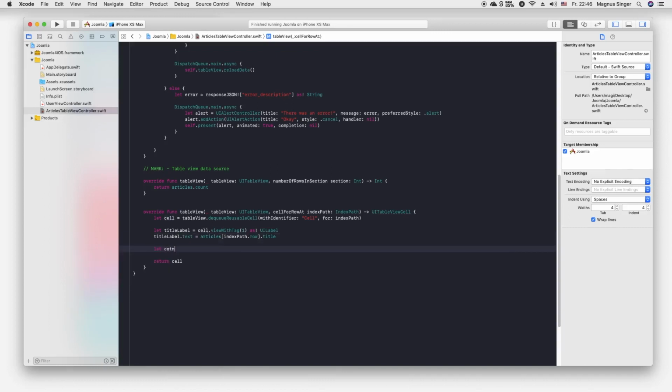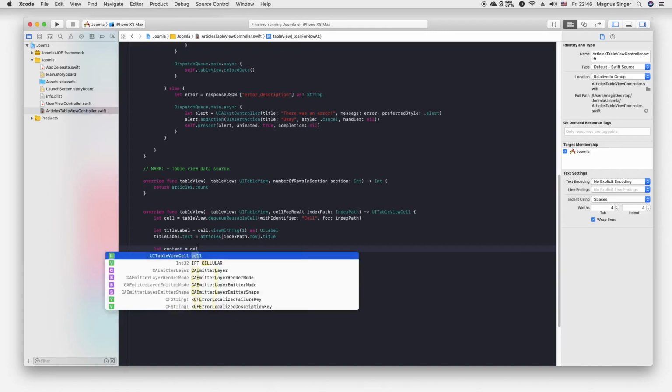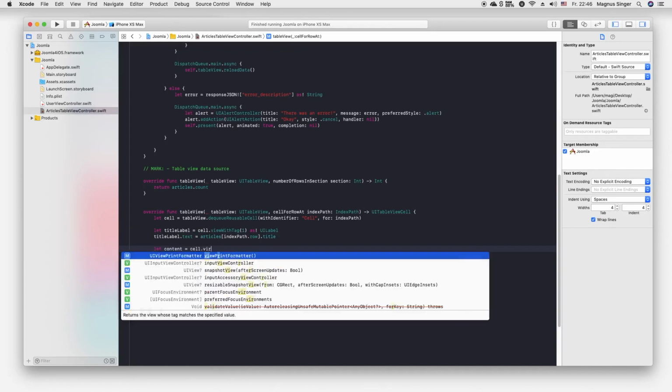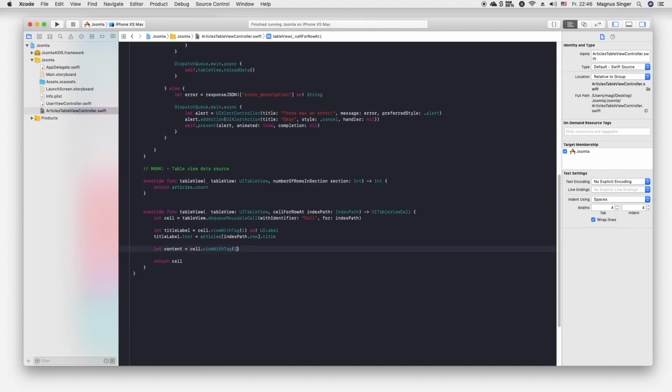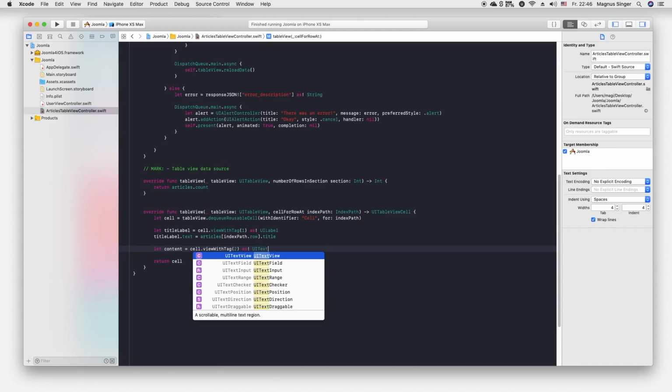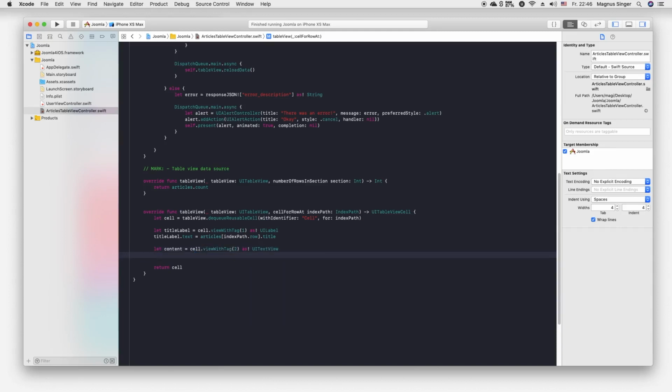Let content be equal to cell dot view with tag 2 as UI text view. Content dot text will be equal to our articles at index path dot row dot content, and then return the cell.